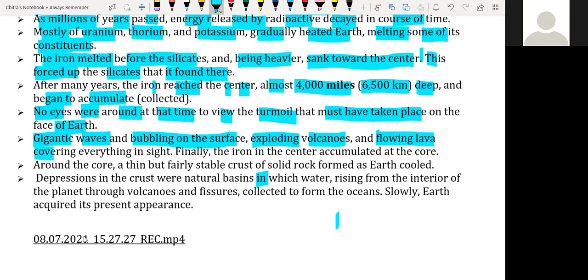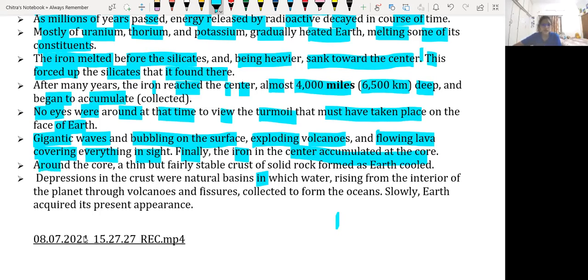Finally, the iron accumulated at the core, at the center of the Earth, and around the core a thin, fairly stable crust of solid rock formed. That solid rock is granite and other different types of rock.